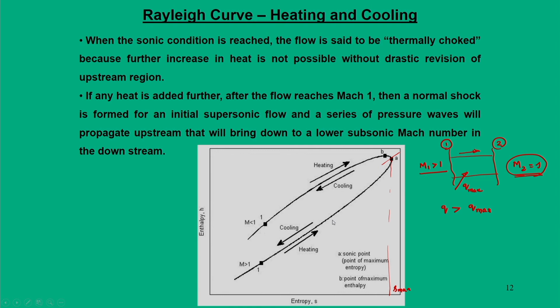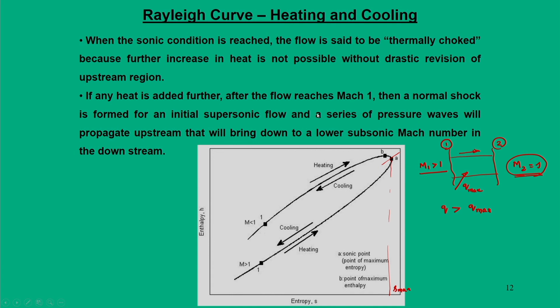So, I cannot continuously add heat to a supersonic flow past point A, the point of maximum entropy, as this would violate the second law of thermodynamics. Then what will happen to the flow? A normal shock will be formed in the initial supersonic flow.